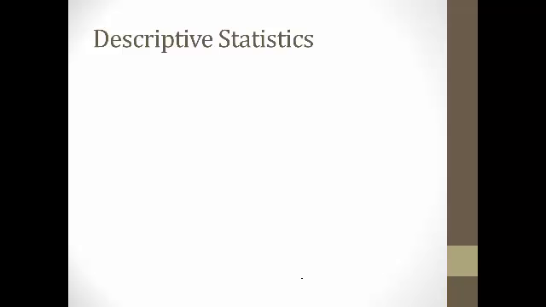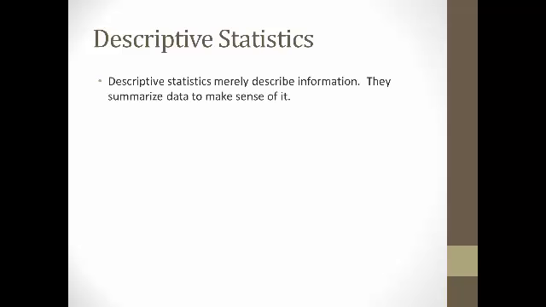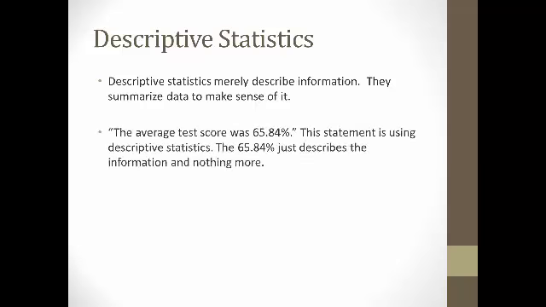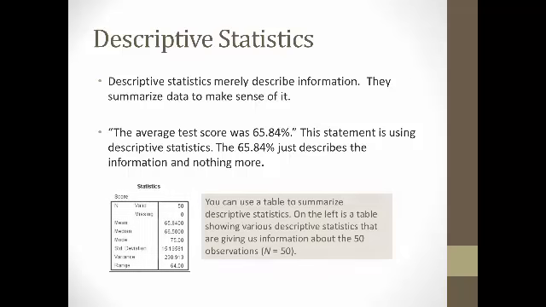Now, the first type of statistics we'll talk about are descriptive statistics. These just describe information. They summarize data to make sense of it. For example, the average test score was 65.84%. This statement is using descriptive statistics. It's merely telling you an average. It's not giving you any inferences. It's not saying something about the population. It just describes the information and does not do anything else.